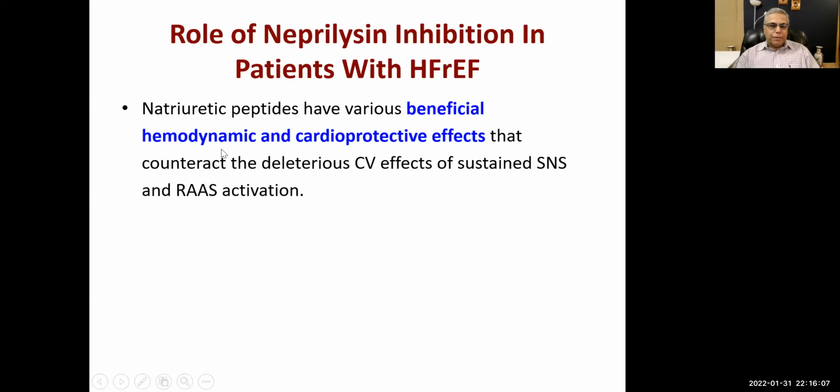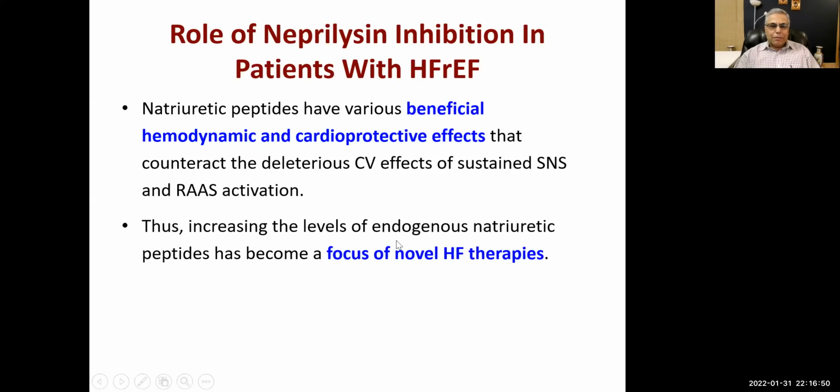They have various beneficial hemodynamic and cardioprotective effects that we just now discussed, and they counteract the deleterious cardiovascular effect of sustained sympathetic nervous system and renin-angiotensin-aldosterone system activation, right? So basically, we have already discussed that sympathetic nervous system activation is not good, and that is why we were giving beta blockers, and RAS activation is not good, and that is why we were giving ACE inhibitors and ARBs. And also, because RAS activation increases the blood volume, we were using diuretics as well in heart failure.